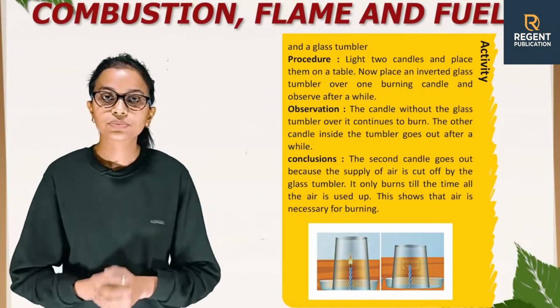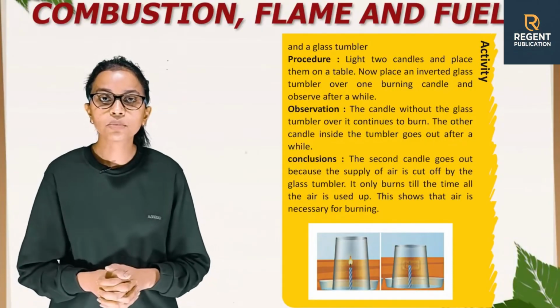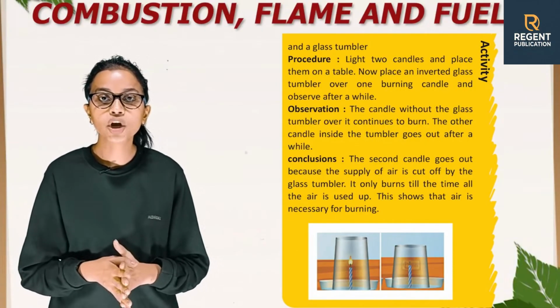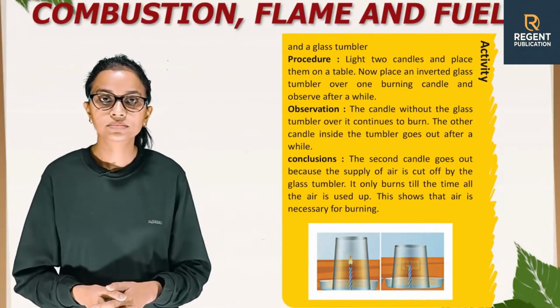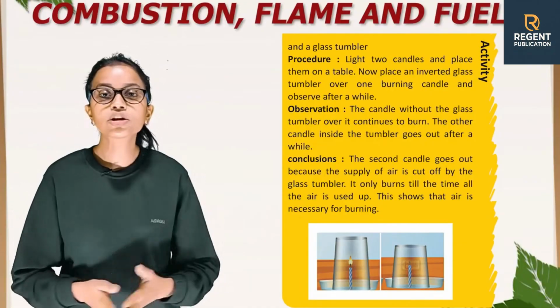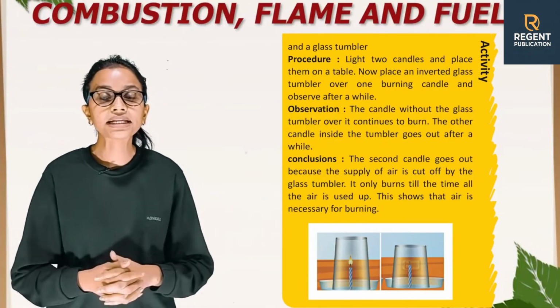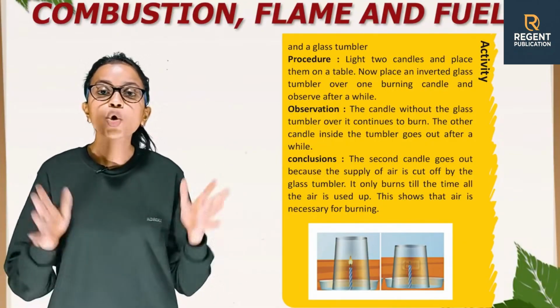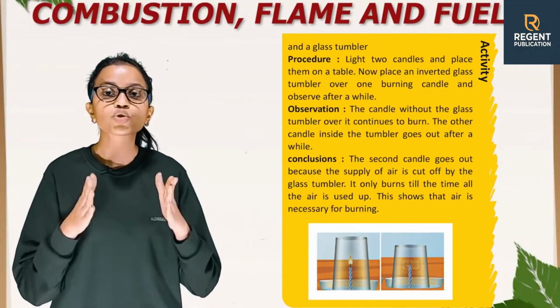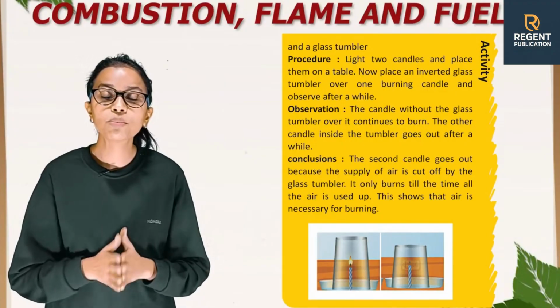Now observation. The candle without the glass tumbler over it continues to burn. The other candle inside the tumbler goes out after a while. Now conclusion. The second candle goes out because the supply of air is cut off by the glass tumbler. It only burns till the time all the air is used up. This shows that air is necessary for burning.